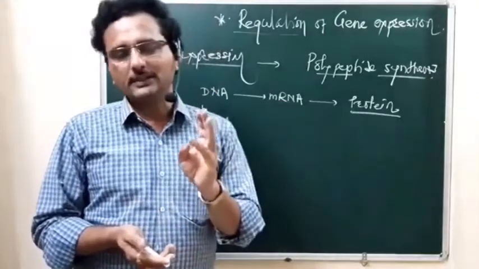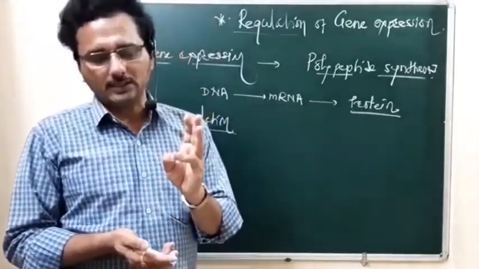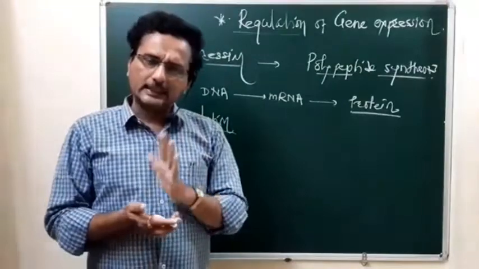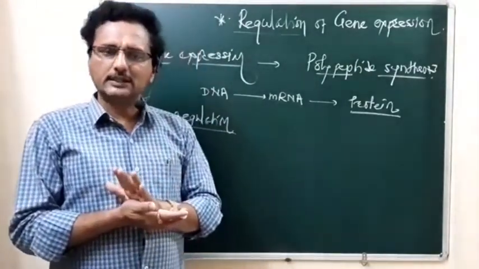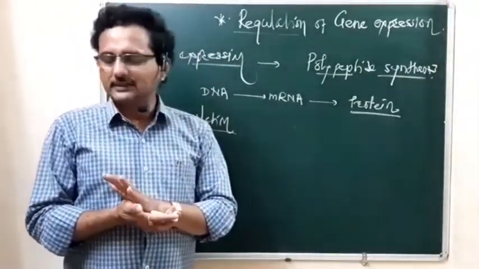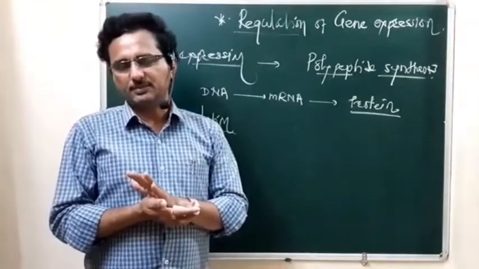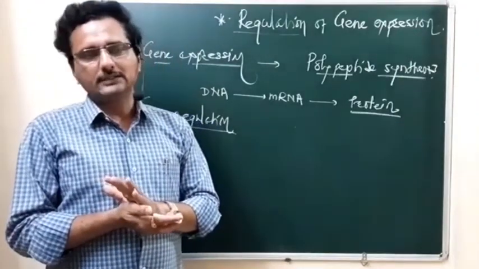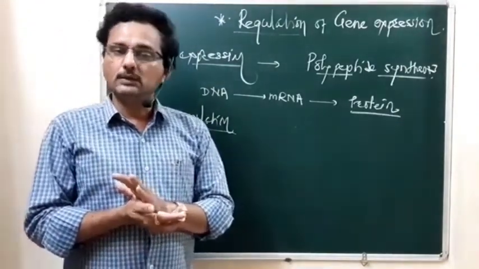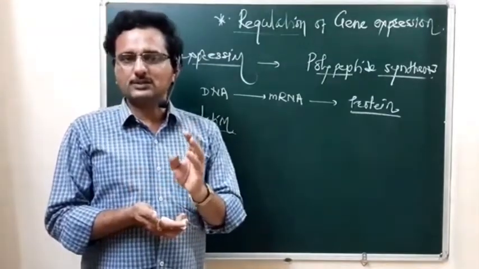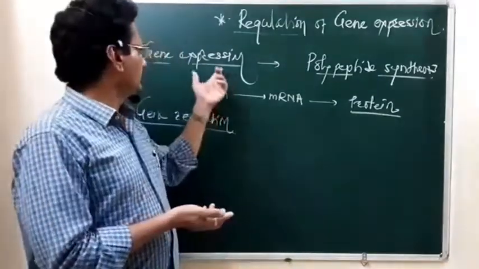The first level is the transcriptional level, where the primary transcript is synthesized, called the heterogeneous nuclear RNA. This is the first step of gene expression.